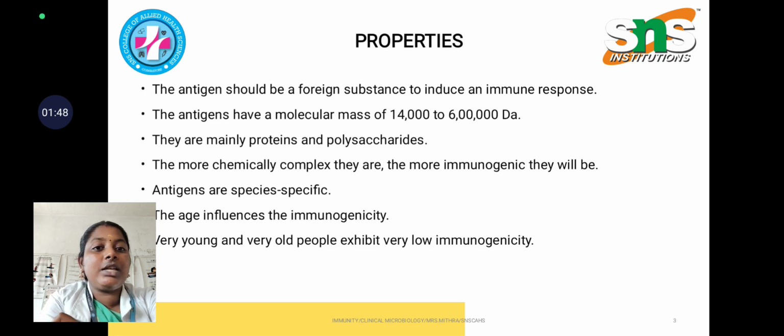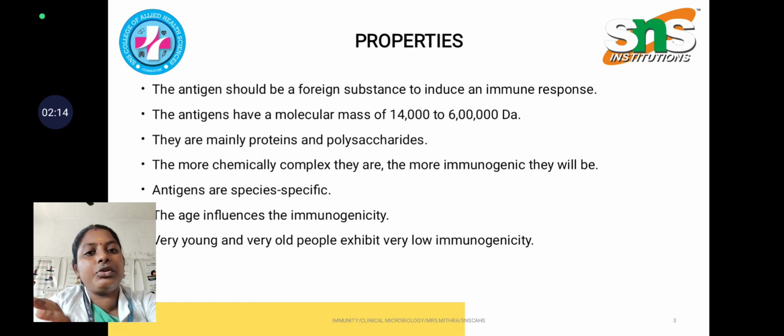And antigens are species specific, and the age influences the immunogenicity. So coming to the age, very young and very old people exhibit very low immunogenicity, because very young and very old people do not exhibit that much immunity power when compared to other people.